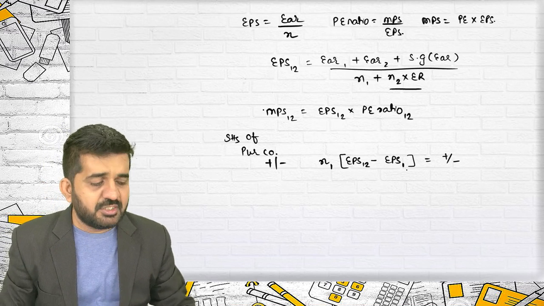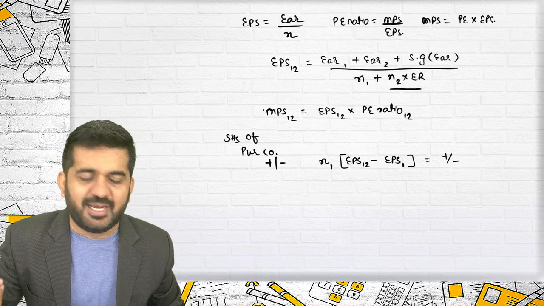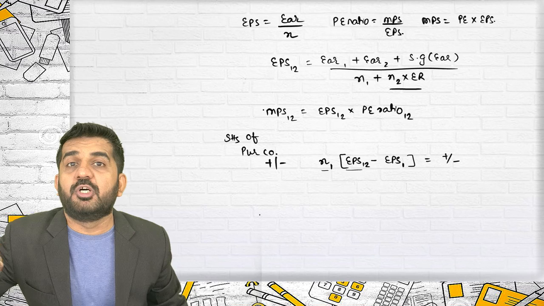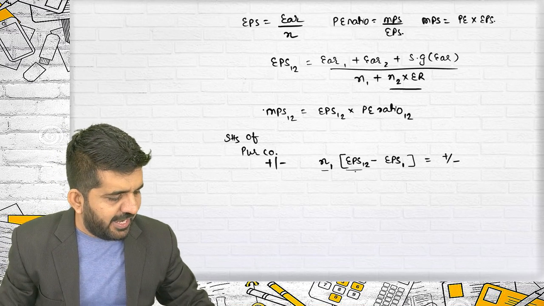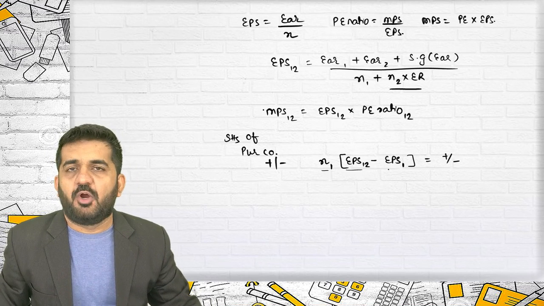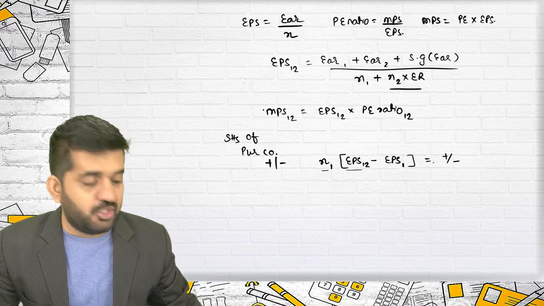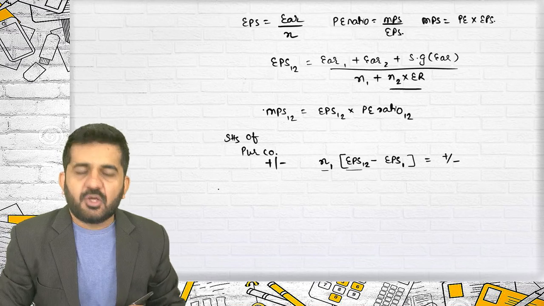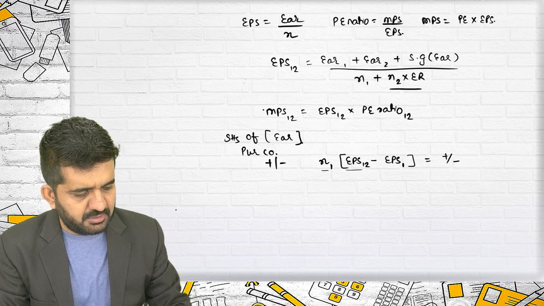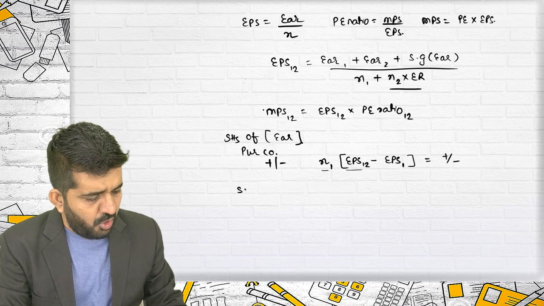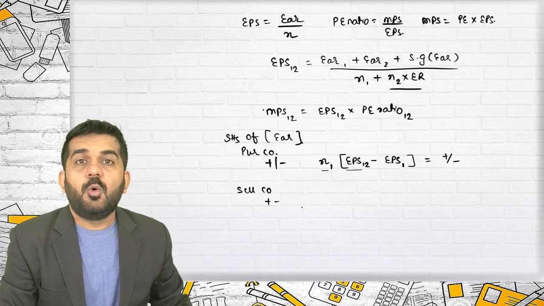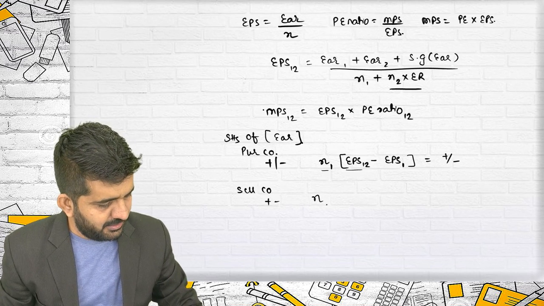Alright. This is the direct profit and loss that we will be getting. It is nothing but N1 into EPS 1-2, that is post-merger earnings. N1 into EPS 1 is subtracted from it, so that is the pre-merger earnings of the purchasing company. Is it alright? And of course, this is based upon earnings.